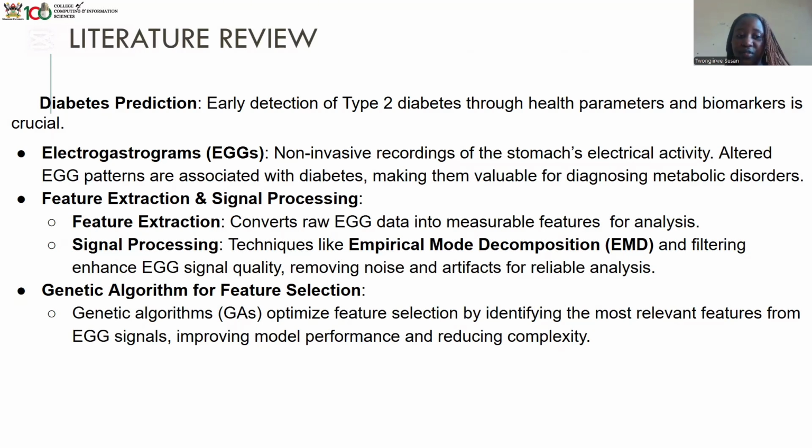And we also have signal processing techniques. You're going to use techniques like empirical mode decomposition, which is the EMD. I'm going to be using EMD and filtering that helps to enhance the EGG signal quality, removing noise and artifacts for reliable analysis. And we also have genetic algorithm for feature selection, which helps optimize the feature selection by identifying the most relevant features for the EGG signals, improving the model performance and reducing complexity.